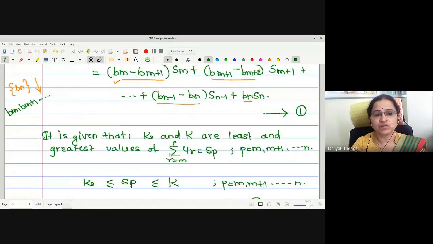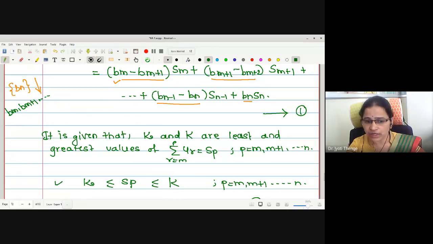Okay. Then it was given that small k and capital K are the least and greatest values of Sp. This is the statement. Now using this inequality, we are trying to construct the right hand side of statement number 1. Therefore, the multipliers to this inequality for the different values of p we will select as follows. For p equal to m, the multiplier we will select is Bm minus Bm plus 1.